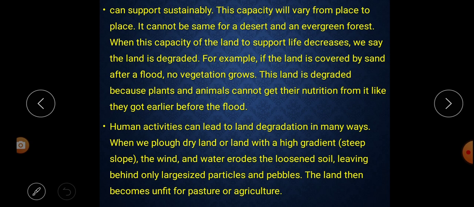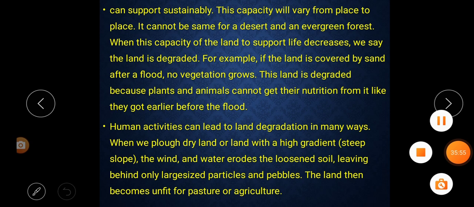So in this paragraph we learn that human activities can also lead to land degradation. We do many kinds of activities and through that land also gets degraded. For example, if you plow a dry field, what happens? Through the sunlight the soil becomes dry and through the wind it flies from one place to another. So when it flies, what happens? Only the large size soils and stones or pebbles stay back. Now the land has become unfit for pasturing or agricultural activities.